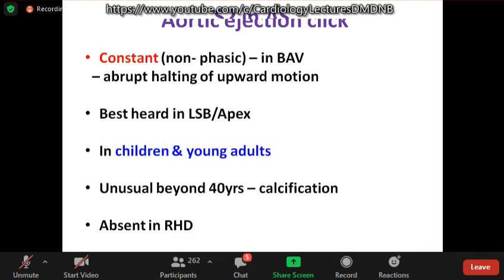Ejection click may be heard in bicuspid aortic valve, which is constant and doesn't move with respiration. It's best heard at the left sternal border and sometimes at the apex. Even without aortic stenosis, you can get this click. It is most often heard in children and young adults, unusual beyond 40 years because of the calcification.